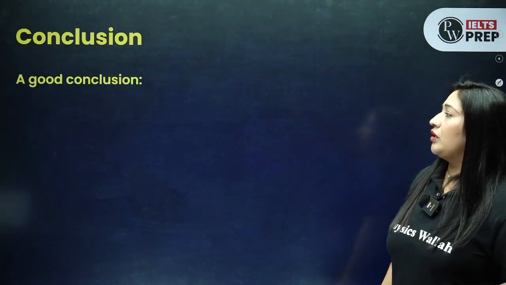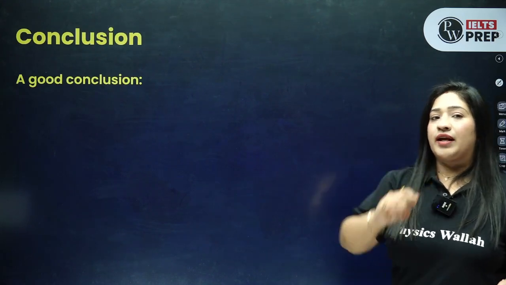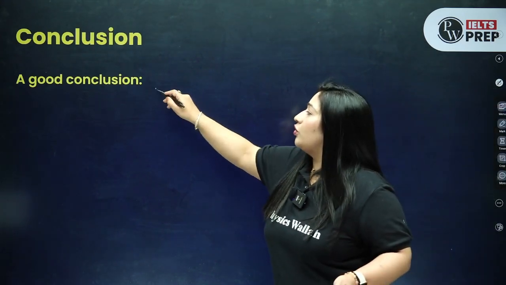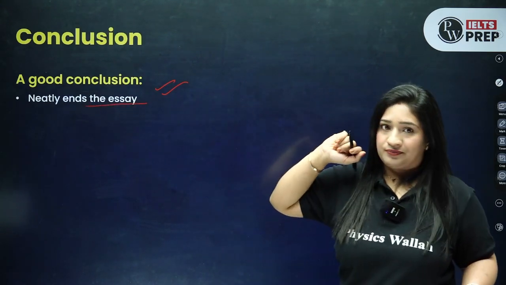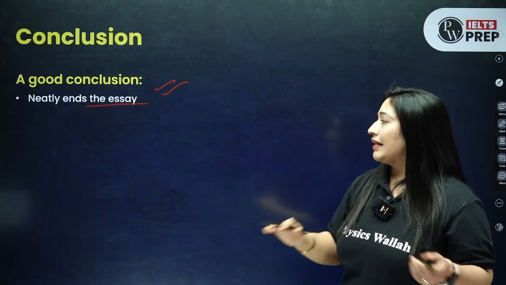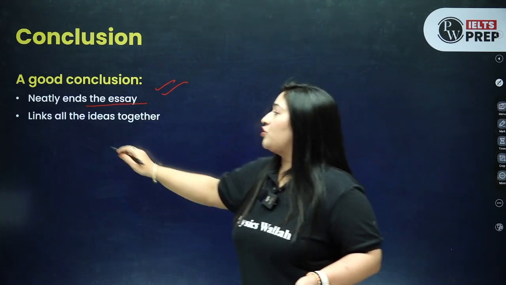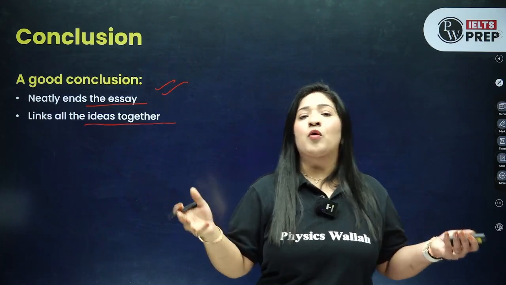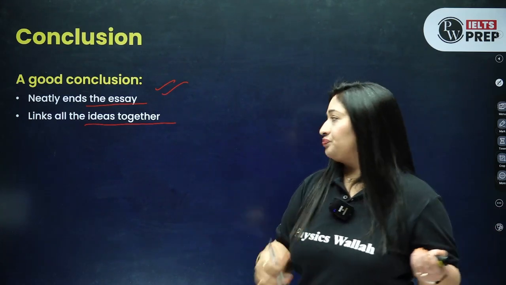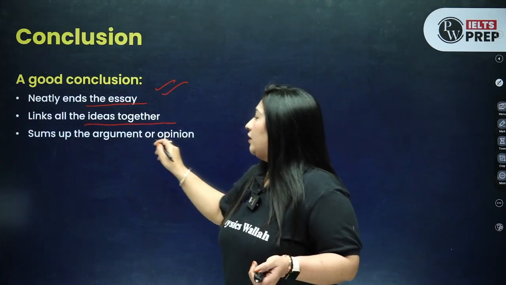Now, last but not the least is your conclusion. A good conclusion is all about how neatly you end your essay, right? How smoothly and clearly you finish your essay, where you need to link together all the ideas which you have discussed in body paragraphs 1 and 2. Now sum up the argument or your opinion.